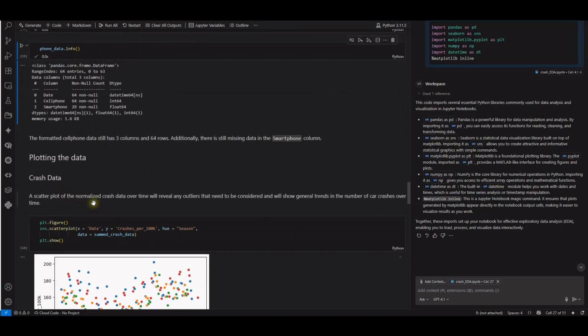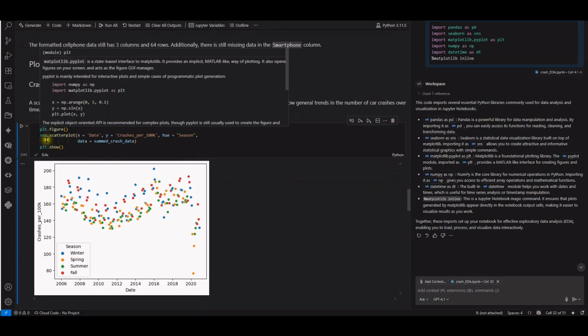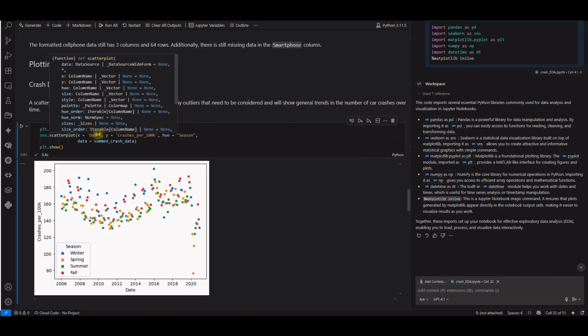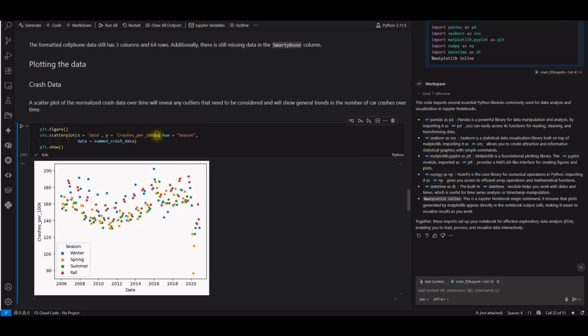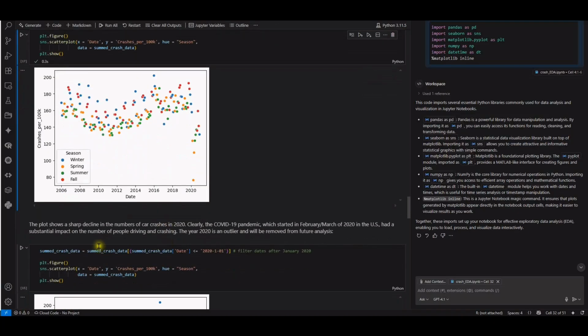Okay, a scatter plot of the normalized crash data over time will reveal any outliers that need to be considered, and will show the general trends in the number of car crashes over time. Using the plt figure, that is to plot the graph. And then Seaborn, which is sns, is used to do the scatter plot with the x-axis and y-axis, and also the season hue, some crash data, and then show the graph. Okay, let's run that. So the plot shows a sharp decline in the number of car crashes in 2020.